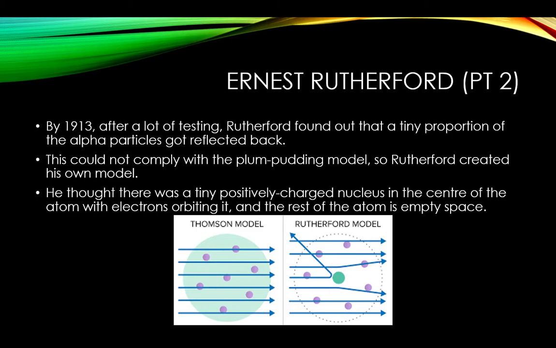But this could not make sense with the plum pudding model, as you would expect every single alpha particle to go through. So then Rutherford created his own model, which had a tiny positively charged nucleus, which was very dense and contained most of the mass of the atom in the centre of the atom. And then it had the electrons orbiting it, and the rest of the atom was empty space.